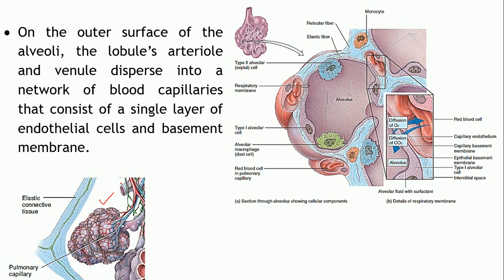Okay. So, these pulmonary blood vessels which are supplying to these lungs form a pulmonary capillary network, as you can see. These blood vessels are present on the surface of the alveoli. So, the outer surface of the alveoli is covered by a complicated network of blood capillaries.